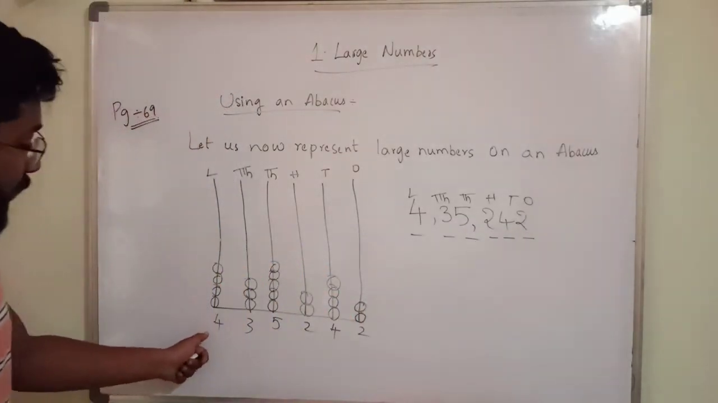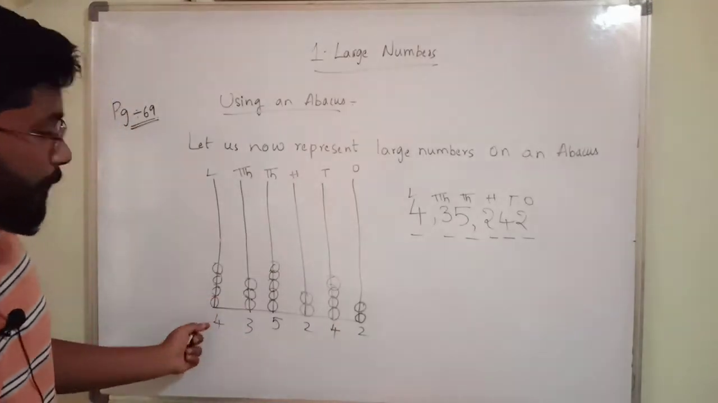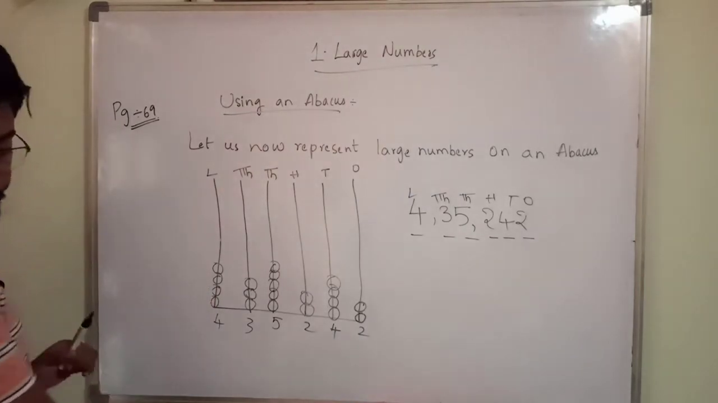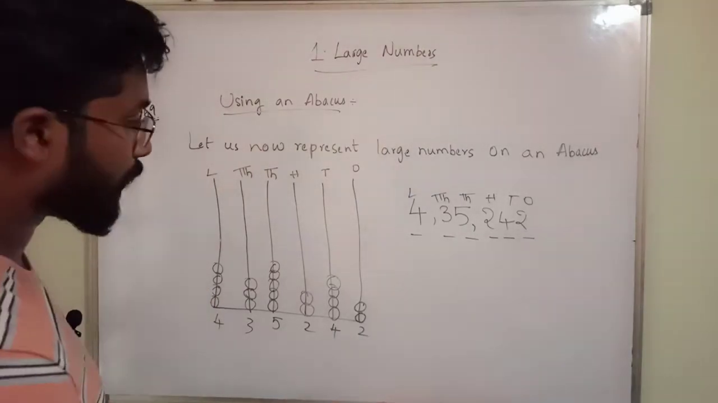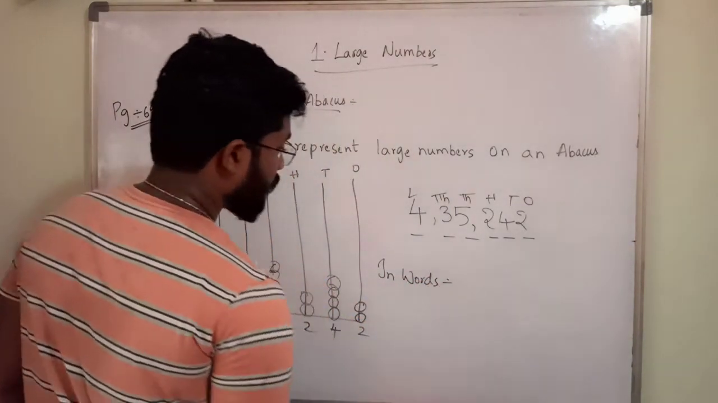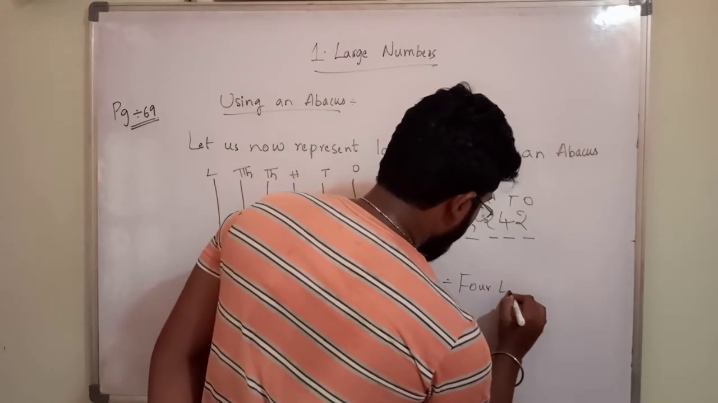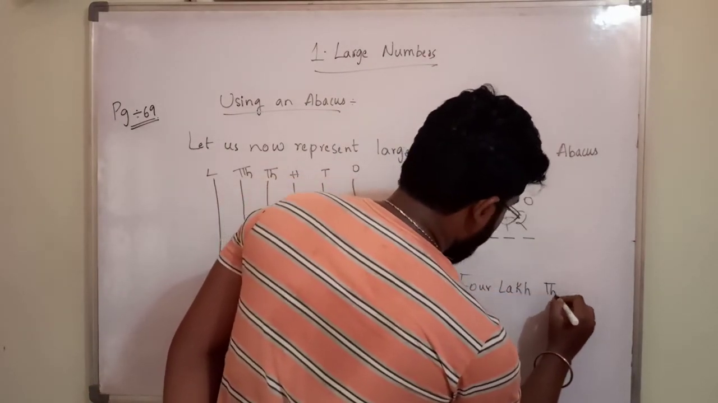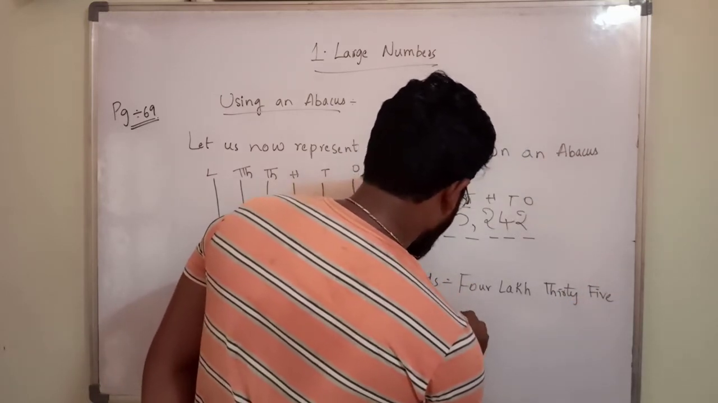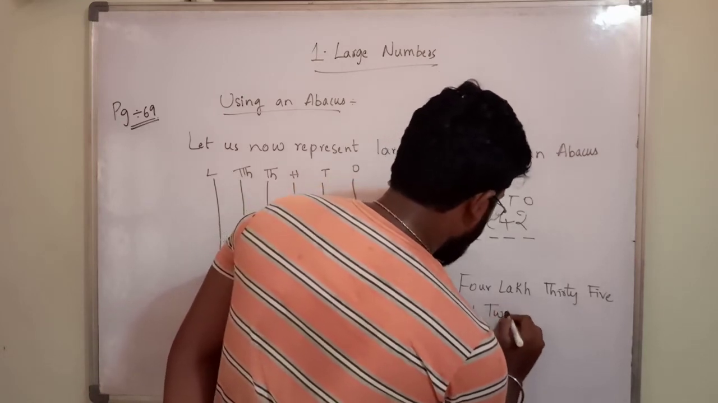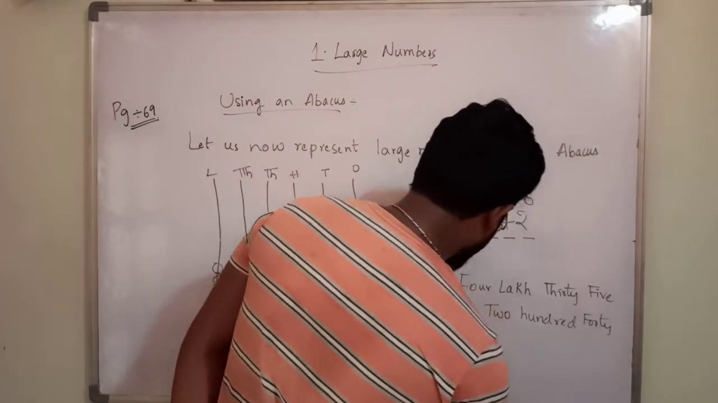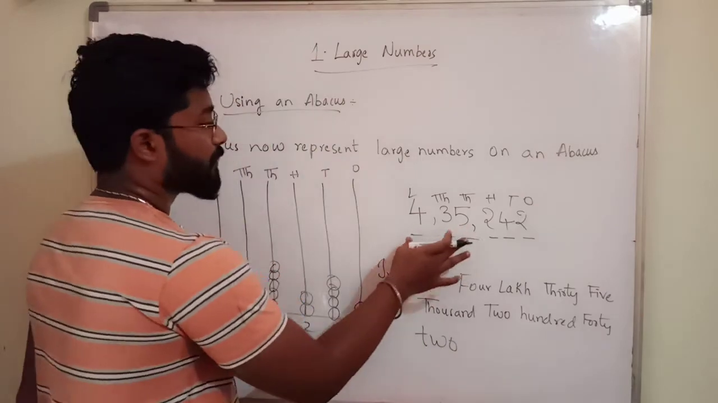4,35,242. Each digit represents the number of beads in that rod. Okay, like that you have to do. So what is this number in words? 4,35,242. Okay, this is the word form of this number.